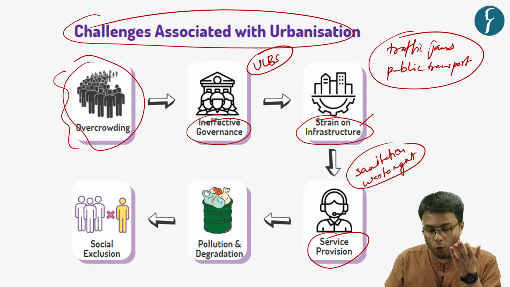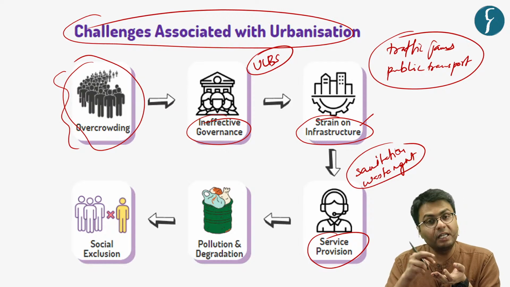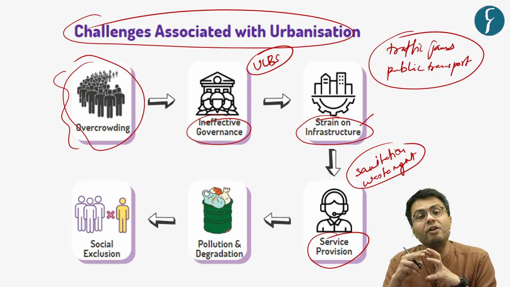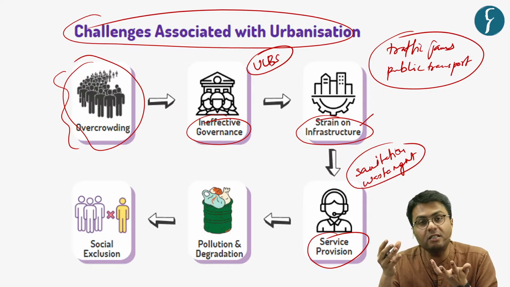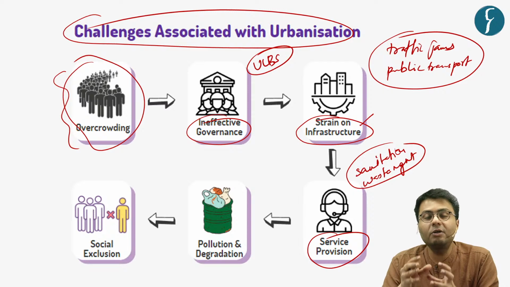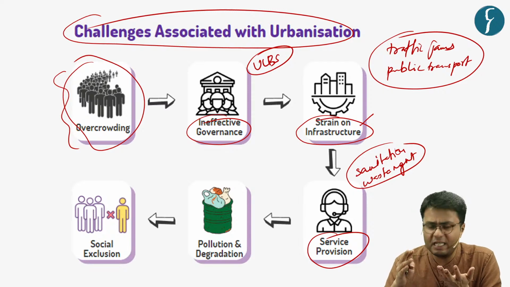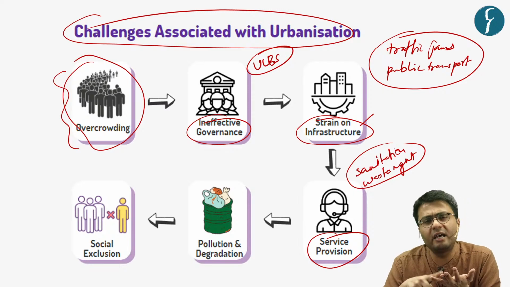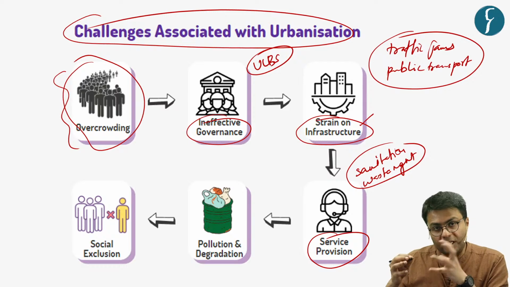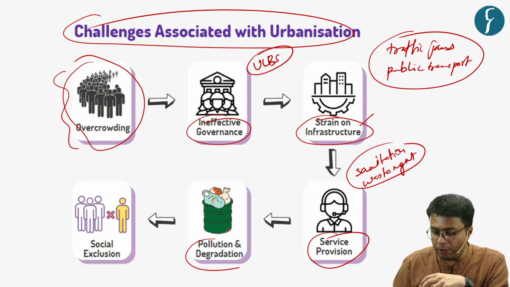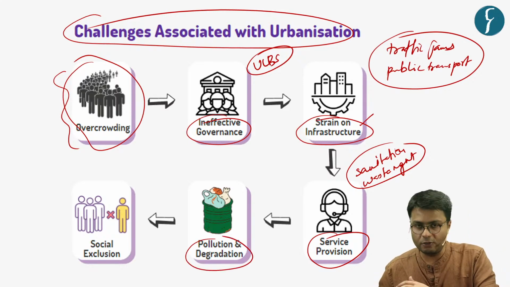Hence, when overcrowding is coupled with ineffective governance, it leads to strain on infrastructure. And this strain on infrastructure trickles down into inadequate levels of service provision, especially with regard to access to healthcare, education, sanitation, and waste management services. Correct? So, this manifests into increased population and degradation of urban areas.